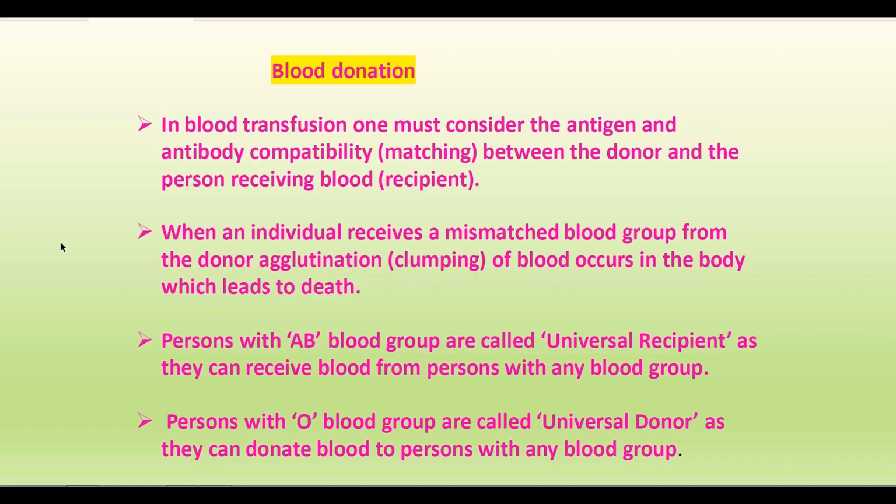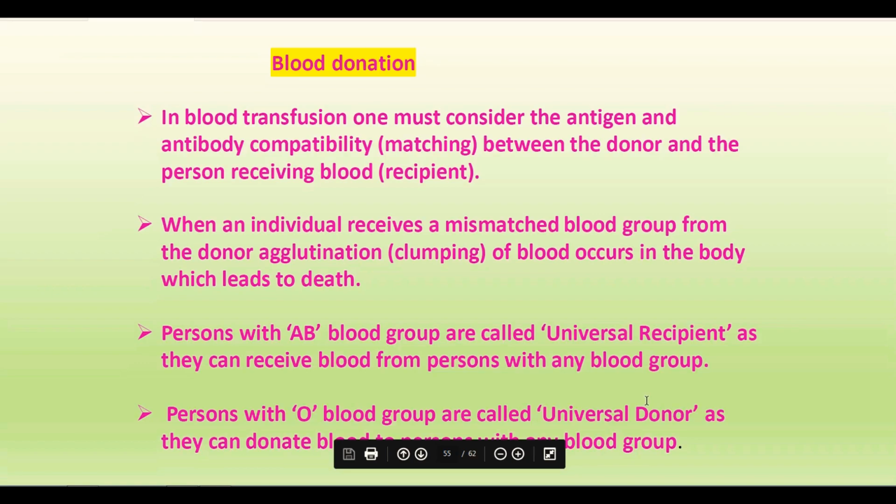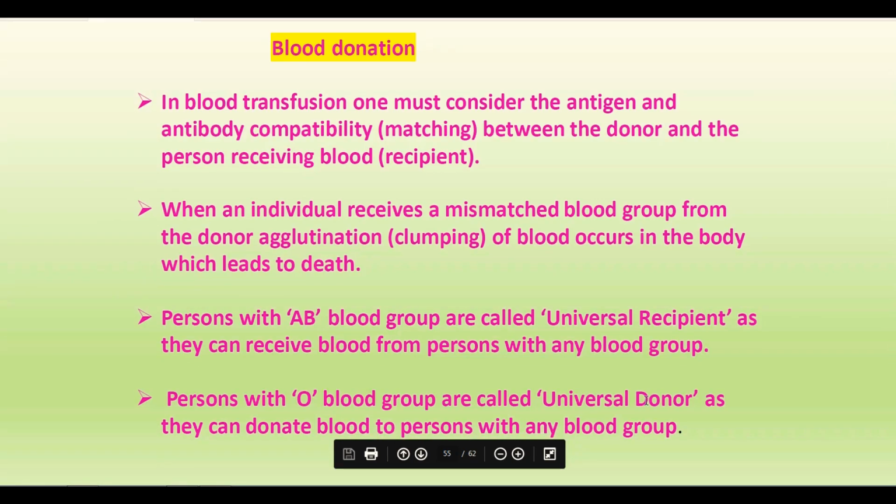A person with AB blood group is called a universal recipient, as they can receive blood from a person with any blood group, whereas the person with O group is called a universal donor. They can donate blood to any person with any blood group.